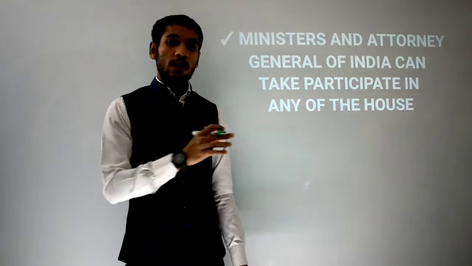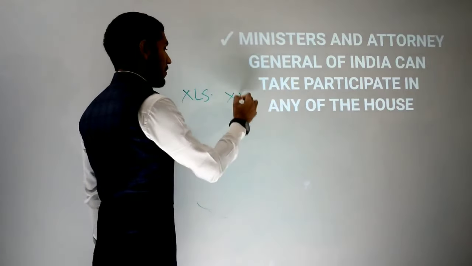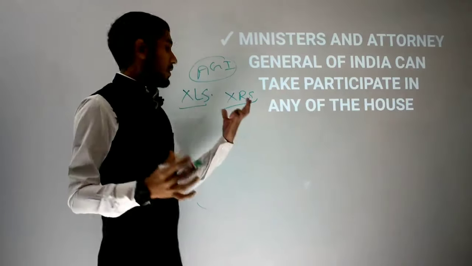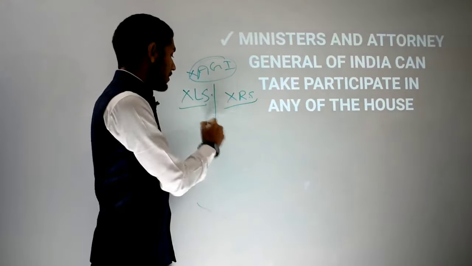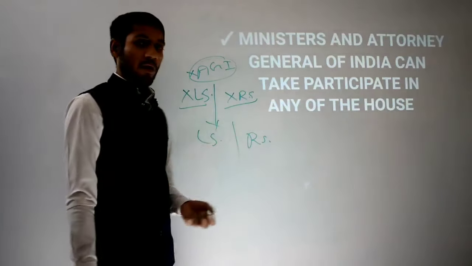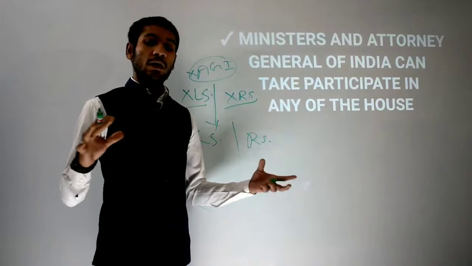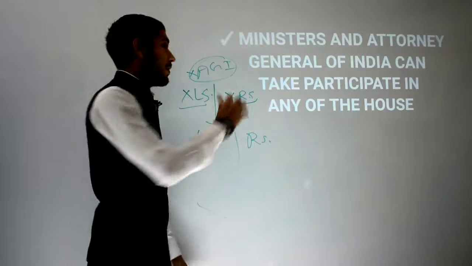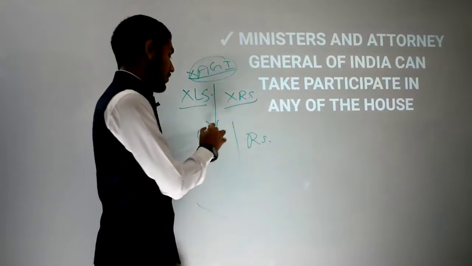If you are not an MP of either house, not the Attorney General of India, not the President of India, can you still sit in Lok Sabha and Rajya Sabha? Is it possible? Yes, it is possible. Even if you have not contested any election, and even if you are not the Attorney General of India and not the President of India, you can still sit in Lok Sabha and Rajya Sabha.